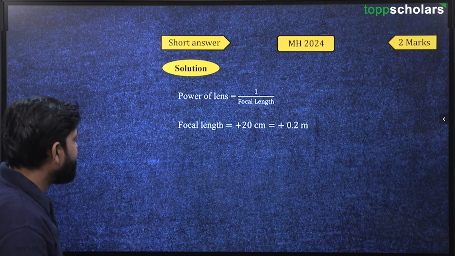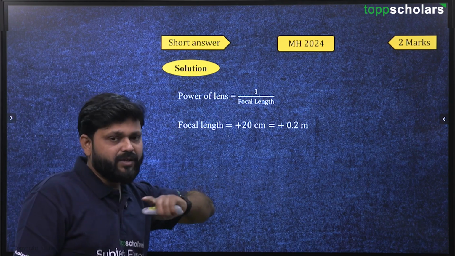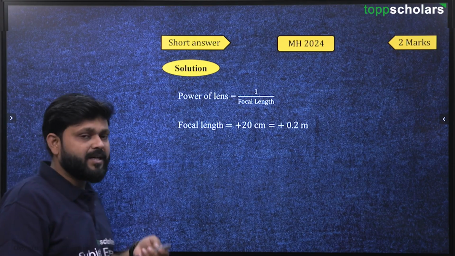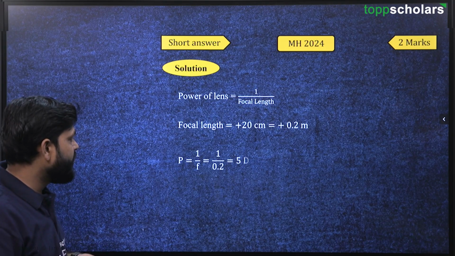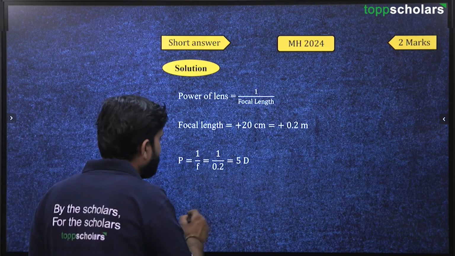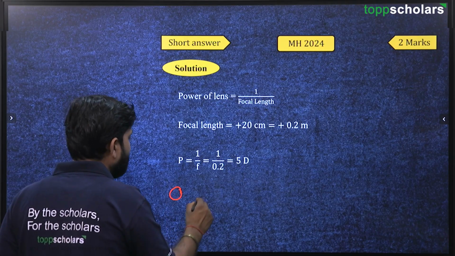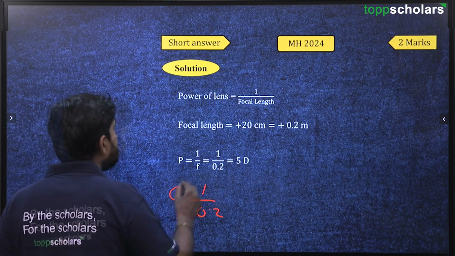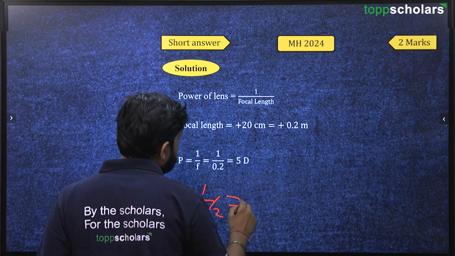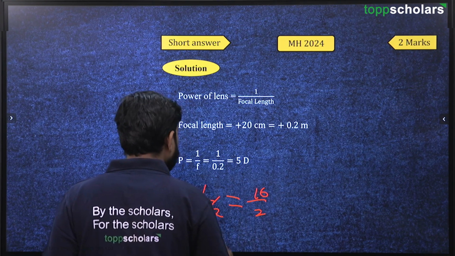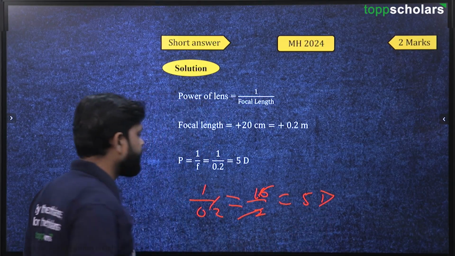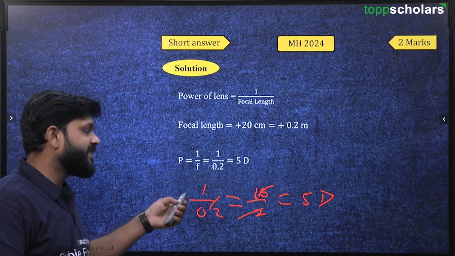So, focal length, convex lens. Power of lens will be equal to 1 upon focal length. That has been given in centimeter, so you have to convert it into the standard unit, that is meter. So, that will be 0.2 meter. Now, that will be equal to 1 upon 0.2, and you can write this as 10 upon 2, because there is a decimal here. So, it will be 5D. D is the diopter, the unit of power.